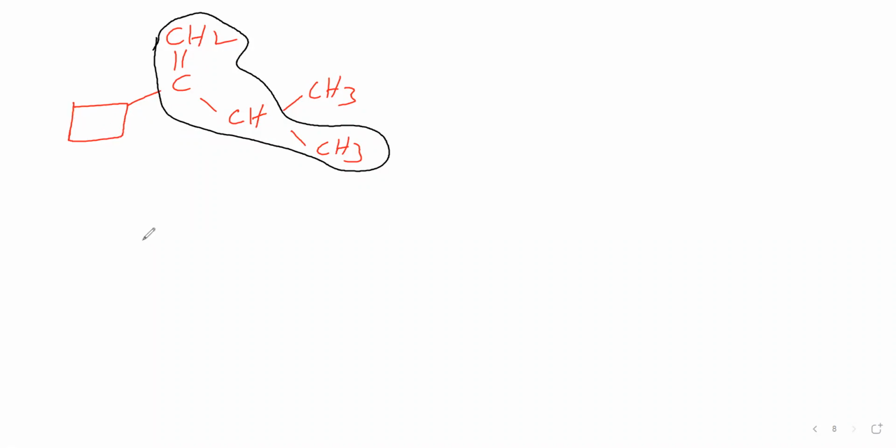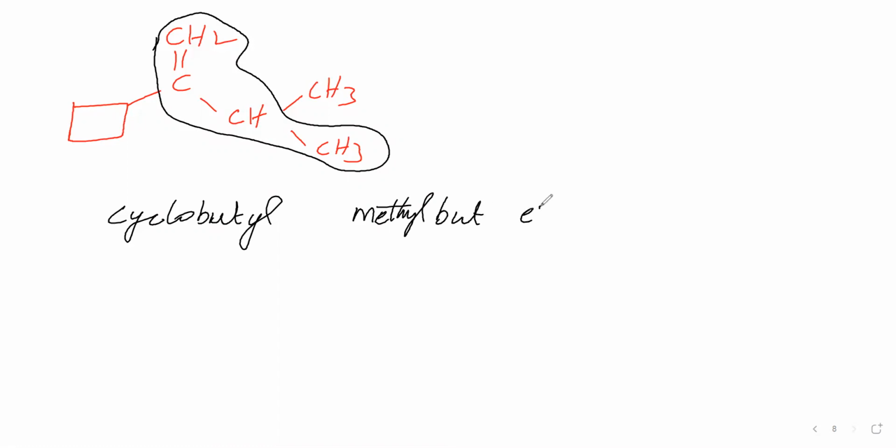Now, this branch is cyclic, therefore cyclo, and 4 carbon atoms are there, therefore but, and the suffix is YL because it is a branch. This branch name is methyl, then the root word contains 4 carbon atoms, and the primary suffix is ene. Then we'll give numbering 1, 2, 3, 4. This branch is present at the second carbon, the methyl branch is present at the third carbon, the double bond is present at the first carbon. Double bond position is 1, this position is 2, this methyl position is 3. Therefore, the name is 2-cyclobutyl-3-methylbut-1-ene.